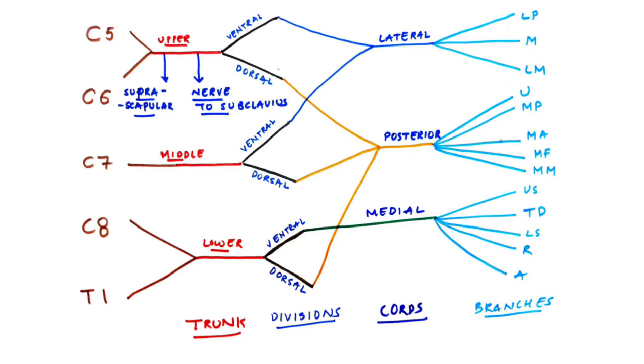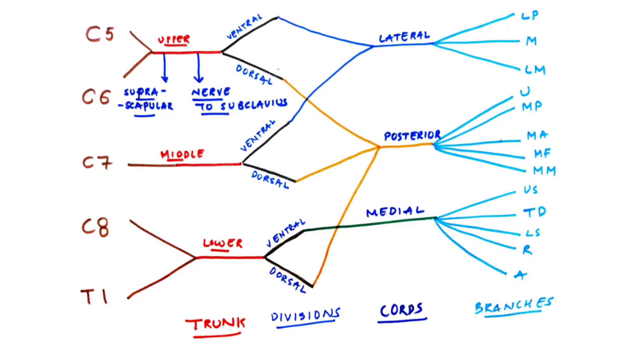The first branch, that is lateral pectoral nerve, formed by the lateral cord of the brachial plexus, supplies two muscles of our body, both of which are very important. The first one is pectoralis major and the second one is pectoralis minor. Both of these are the pectoral muscles of our body, which are supplied by lateral pectoral nerve from the lateral cord of brachial plexus. The root value for lateral pectoral nerve is C5, C6 and C7.